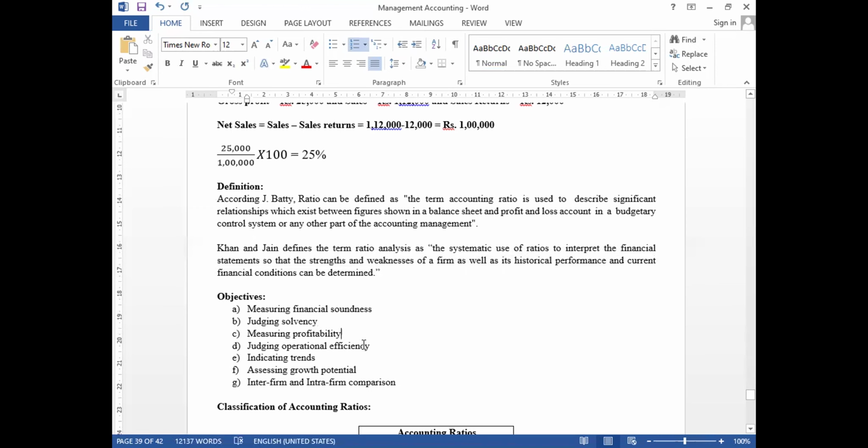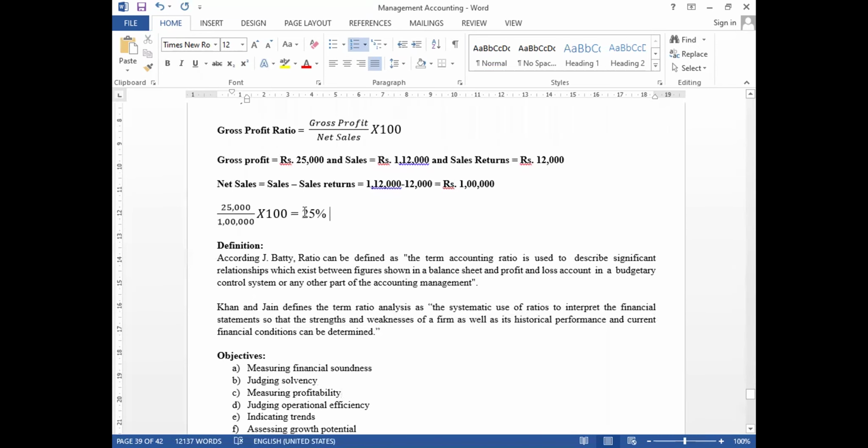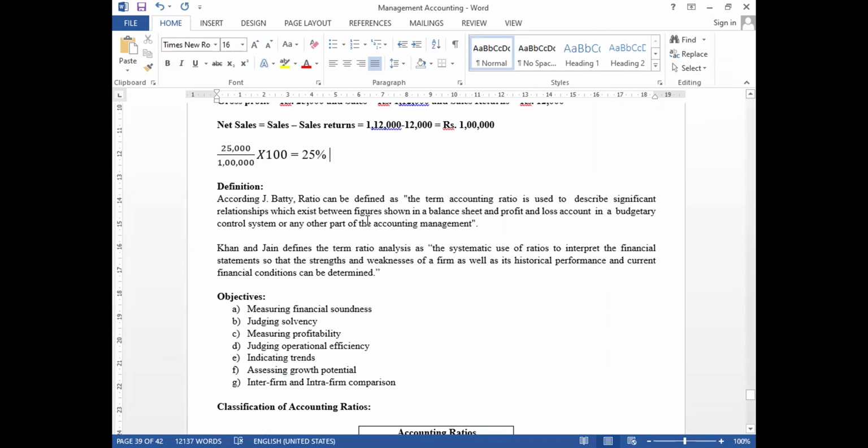As we discussed previously, we measured the percentage of gross profit in relation to sales. Let us assume sales is 100%. In that 100%, we are gaining 25% gross profit. If the sales is 100%, gross profit would be 25% of that sales.